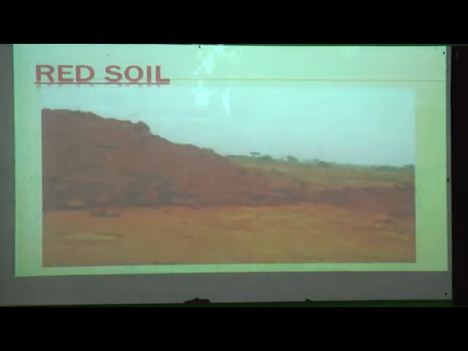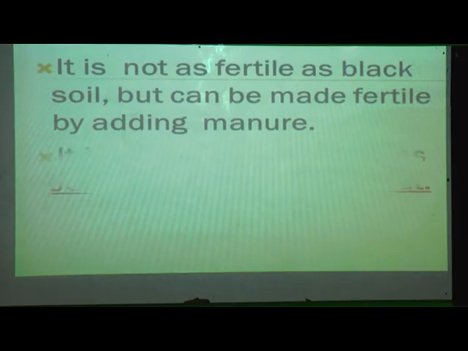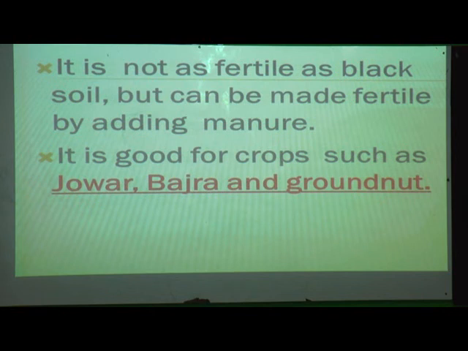So can you see this? Yes, which color is the soil? Red color. So this is red soil. It is not as fertile as black soil but can be made fertile by adding manure. See, the first one, alluvial soil, is very fertile, but red soil is not fertile. And how can we make this fertile? We can make it fertile by adding manure.